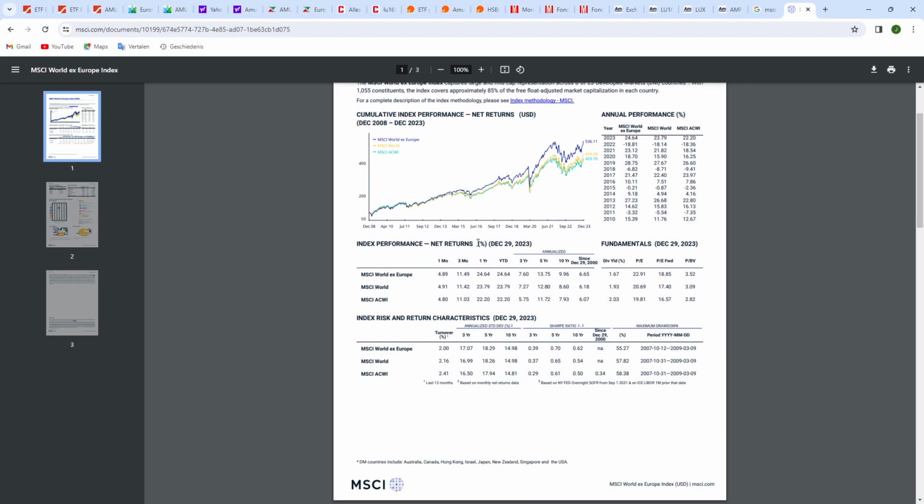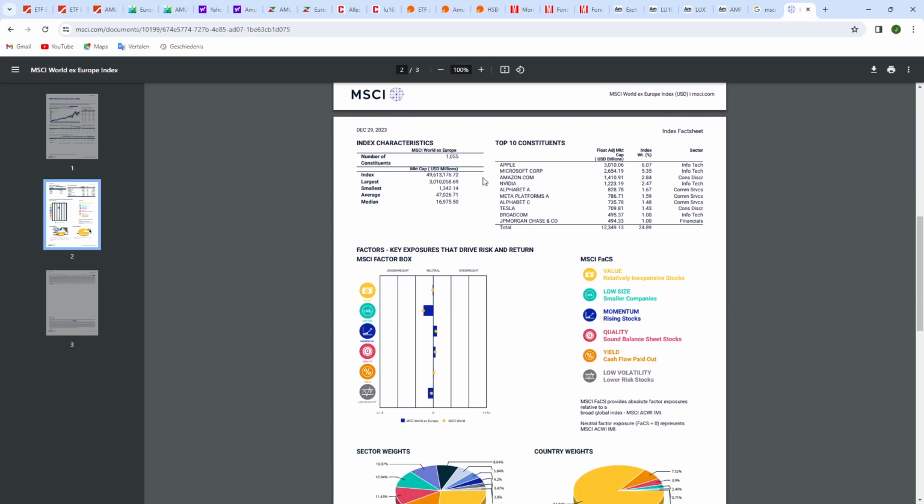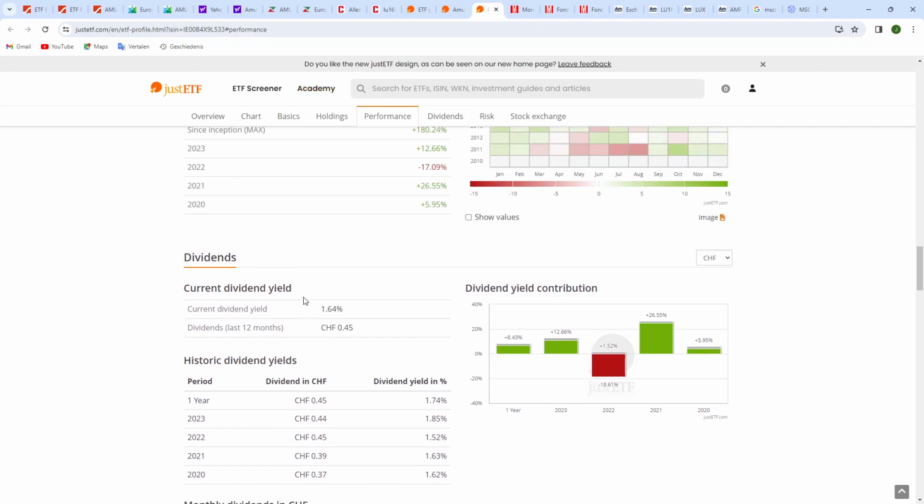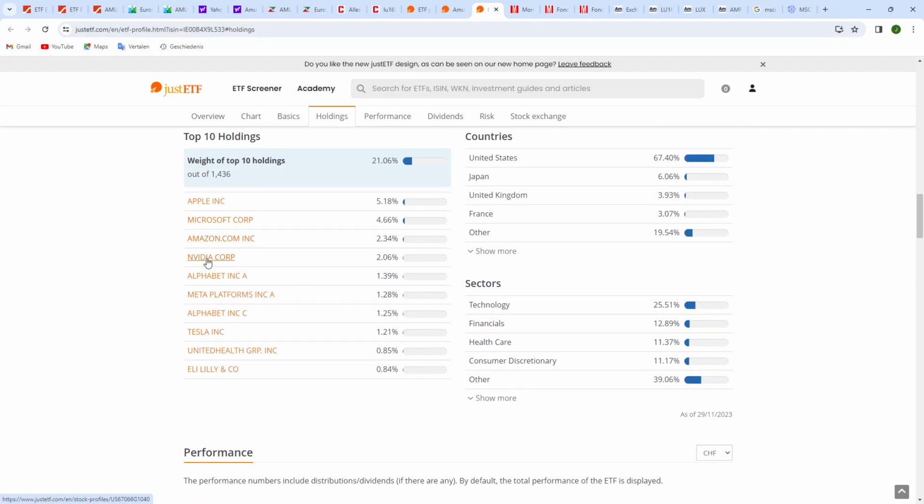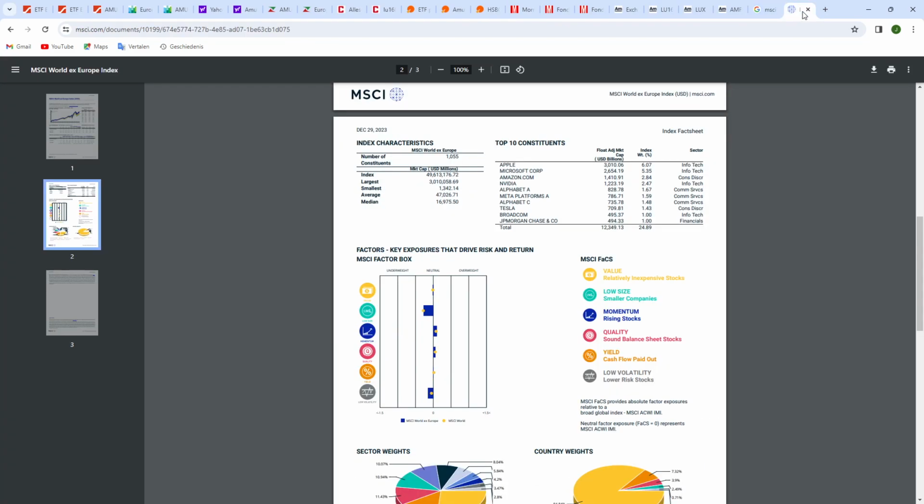But here on the second page, which is really interesting, is in fact the information that should also be included on the JustETF website, and that's the top 10 holdings. So in fact, it's the same 10 as you have in the holdings of the HSBC MSCI World ETF. So where is it here? Apple, Microsoft, Amazon, Nvidia, Alphabet, Meta, Alphabet, Tesla, UnitedHealth, and Eli Lilly. So it's more or less the same. Alphabet A, Alphabet C, Tesla, Broadcom, JPMorgan Chase.